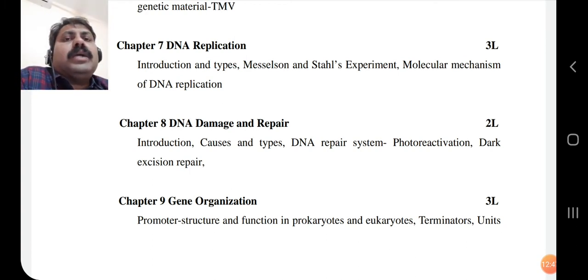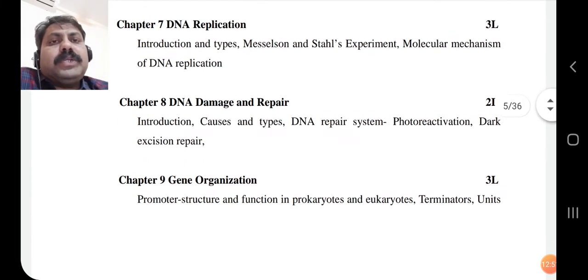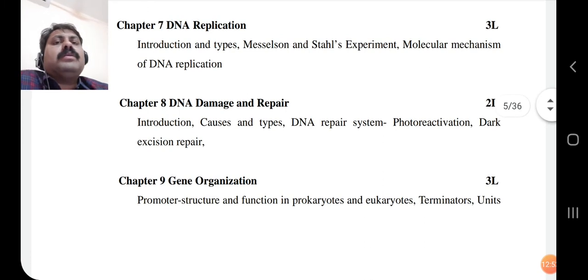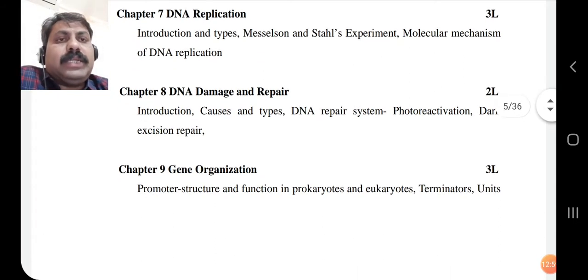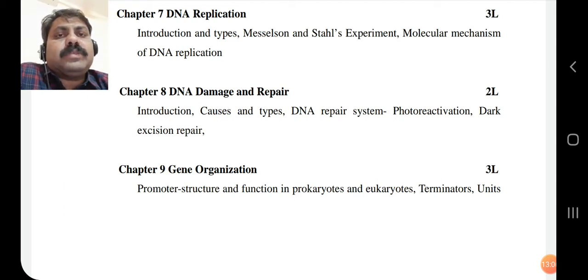Likewise, the DNA also has to face different physical and chemical abnormalities, and because of that, the DNA may get damaged. When people face any abnormalities, we directly visit a doctor, but for DNA there is no doctor. So the DNA itself has to repair.